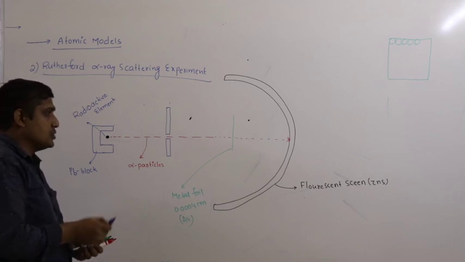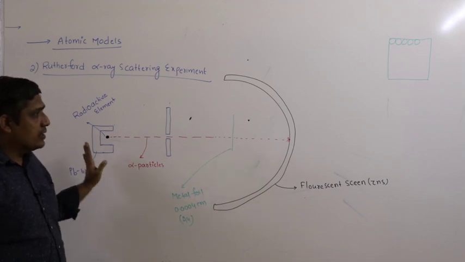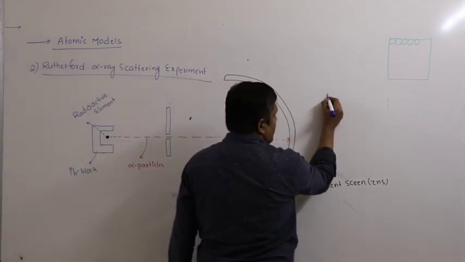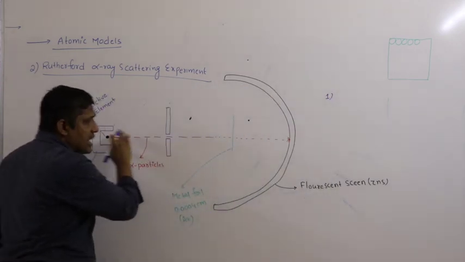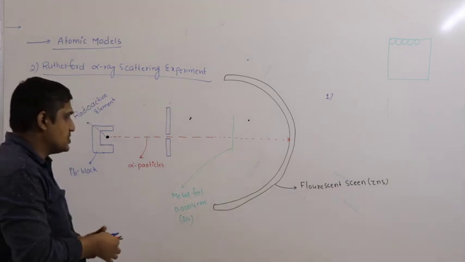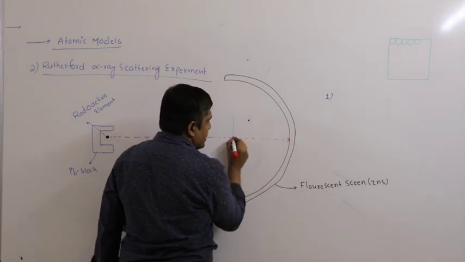And if it is wrong, what should be the observations? First, let us study the observations made during this experiment. The first point is, most of these alpha rays are found to travel straight. They went straight without any deflection.